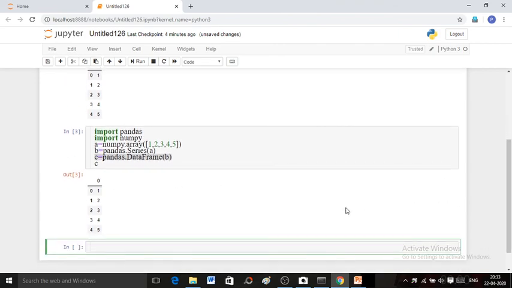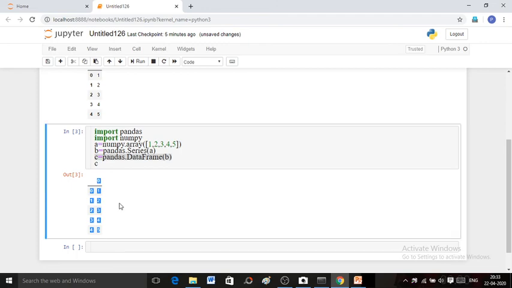Here, a single column with 5 rows has been created. Similarly, all the indexes of series elements will become the indexes of your data frame.